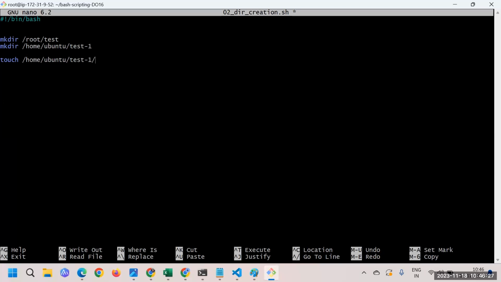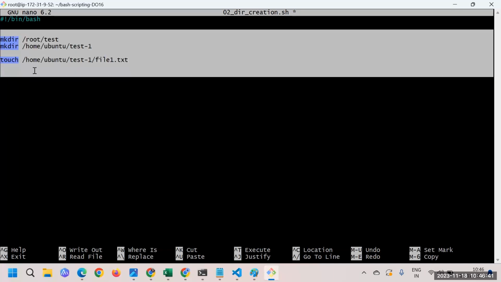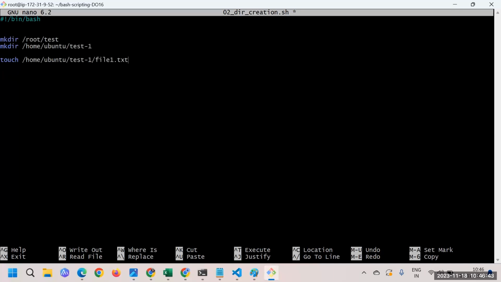So under this particular directory, you would like to have file1.txt. Okay. So here you are executing n number of scripts, n number of commands that you execute, and you can just go on. But let's say at which particular script you have reached, or what is the execution now.